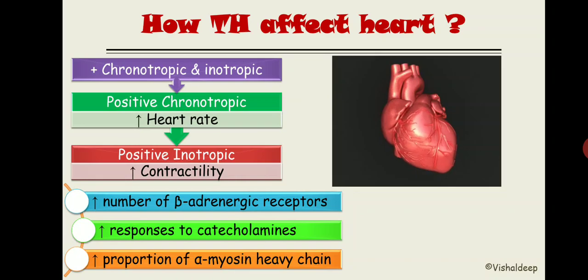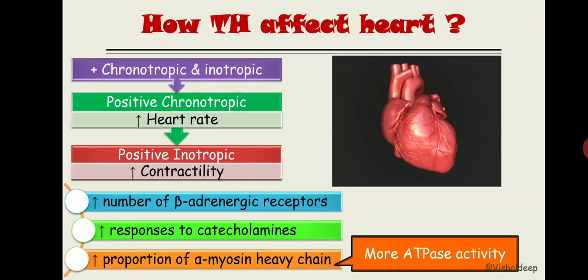What is the difference between these two? The alpha myosin heavy chain has more ATPase activity as compared to beta myosin heavy chain, right? And this alpha myosin heavy chain is predominant in atria, got it? The remaining portion of the heart is ventricle, so the beta is more in ventricle.